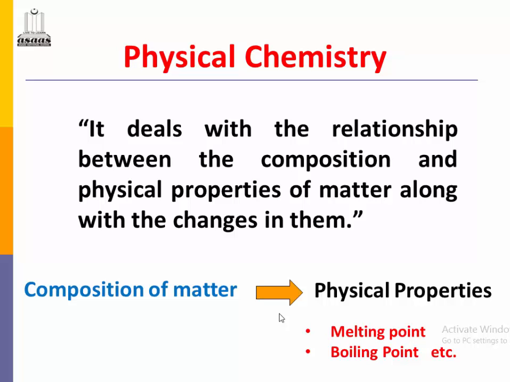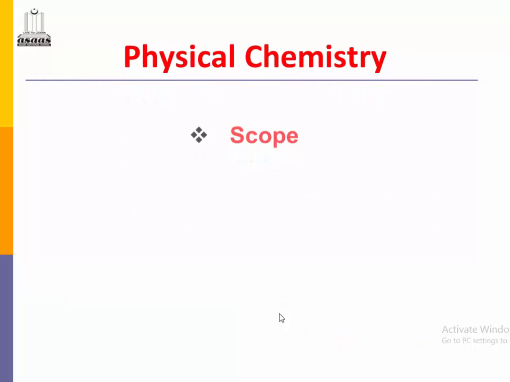For example, water is composed of hydrogen and oxygen. So its composition has an impact on its melting point and boiling point, etc. Physical chemistry has the following applications.